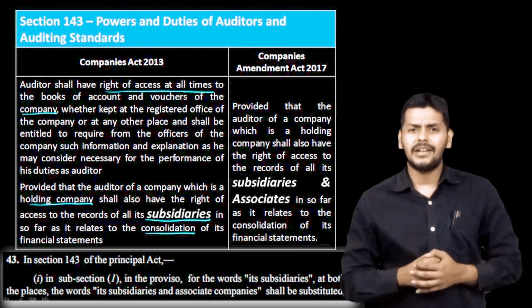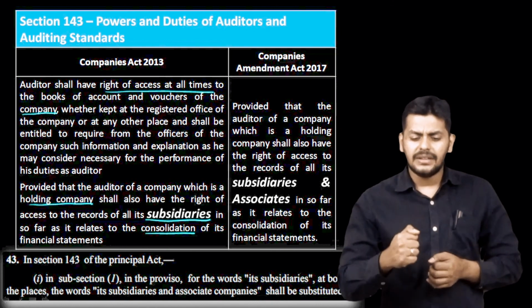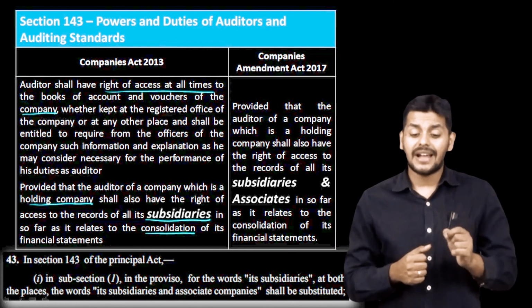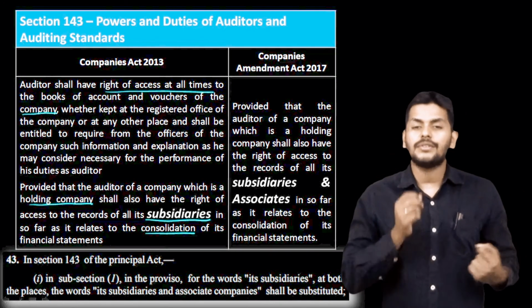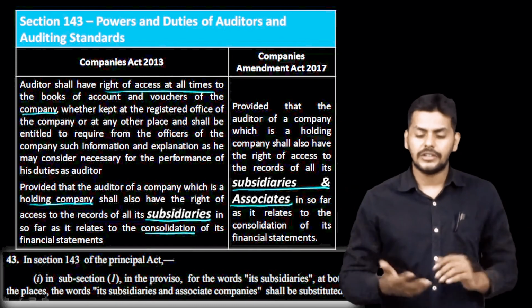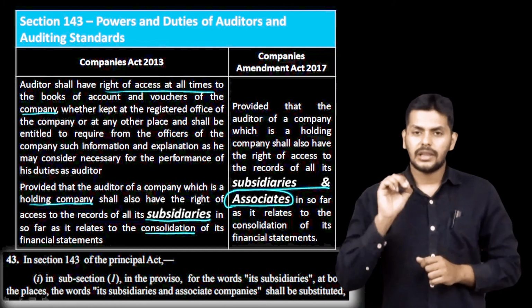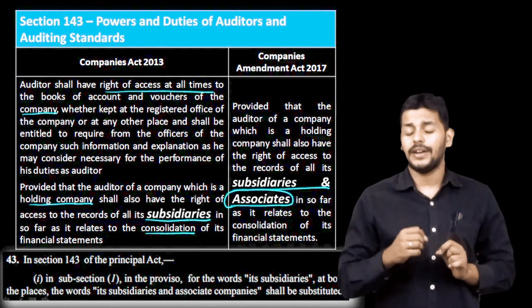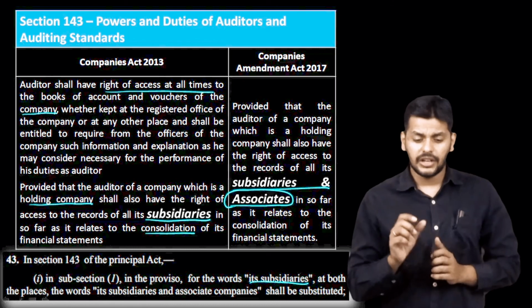So what is the amendment in the 2017 Act now? Provided that the auditor of a company, which is a holding company, shall also have right of access to subsidiaries and associates. So the word subsidiaries now has to be read as subsidiaries and associates insofar as it relates to the consolidation of financial statements. Small and simple change. For the words its subsidiaries, now shall be substituted the words its subsidiaries and associates. So that's it. Very simple and small change.